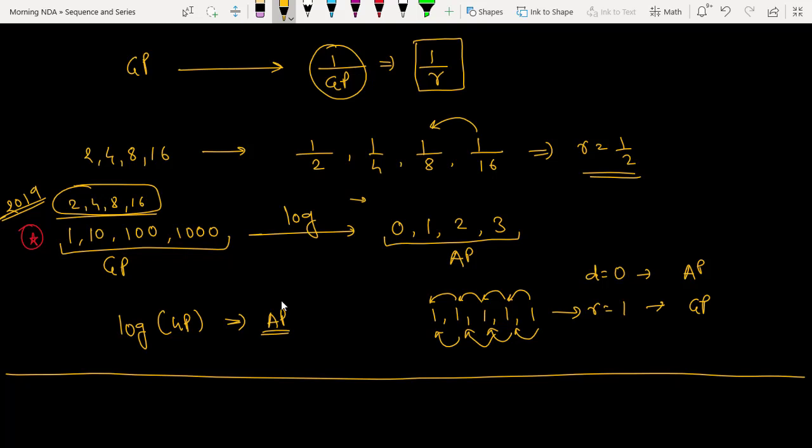Okay, let me confirm, but as per my knowledge, this can also be a geometric progression. Yes, definitely, no problem. I will reconfirm it once again, but as per my knowledge, you can take 1, 1, 1 as a geometric progression also, or 10, 10, 10. Is this okay? The only condition is that the common ratio should be the same in all.